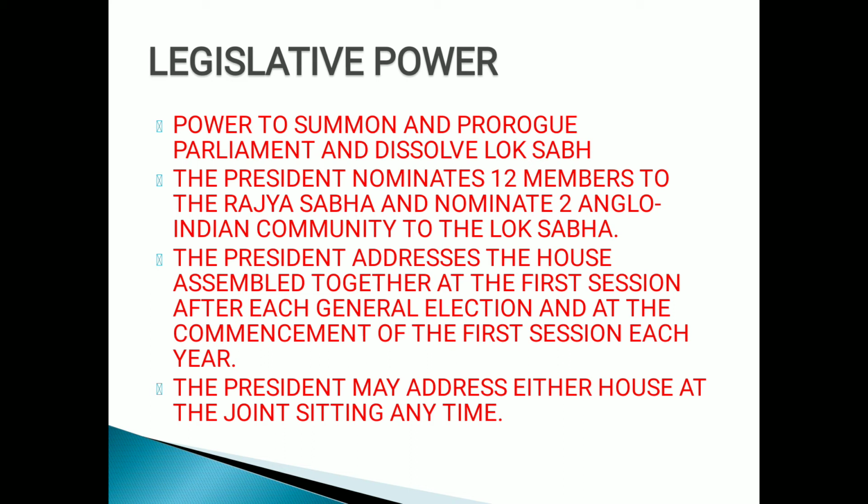Now next, the president may address either house or both houses, be it Lok Sabha or Rajya Sabha, in a joint sitting. He can call the joint sitting at the time of deadlock, children. If both the houses are not agreeing on a common bill, then at that time the meeting can be called by the president.